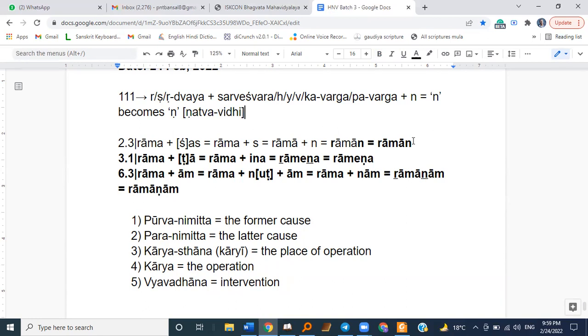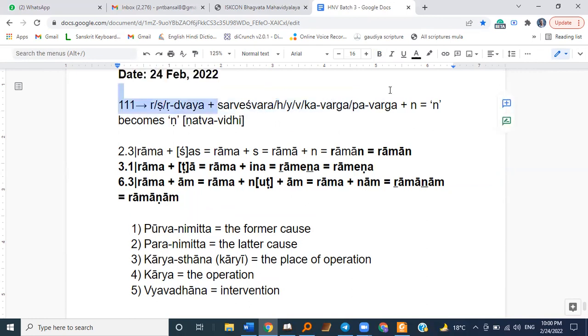This 111th? So basically, it should not be at the end of the Vishnu Pada, right? And the Vyavadhan could be Sarveshwara or Kavarga, Pavarga, ityadi. Yes. Okay. And the Vyavadhan can be any length of letters? Yeah, it could be 5, 6, 7, 8, 9, 10, whatever. But it has to fall under this category.